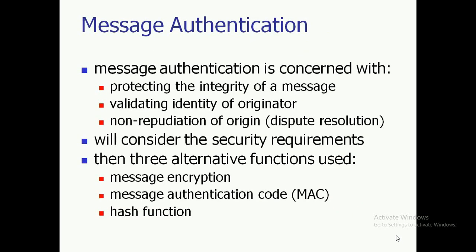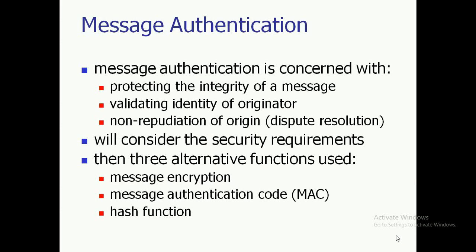Message authentication is concerned with protecting the integrity of a message. In order to get the appropriate meaning out of the message, integrity of a message plays a very vital role. At the same time, we need to validate the identity of the originator of a message. Unless the originator is clear, we cannot trust the message, or we cannot validate the message.